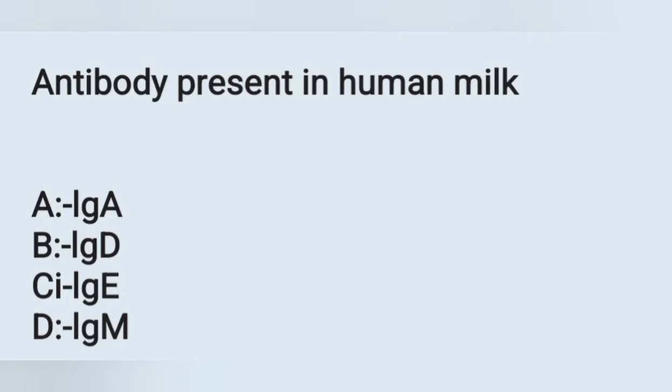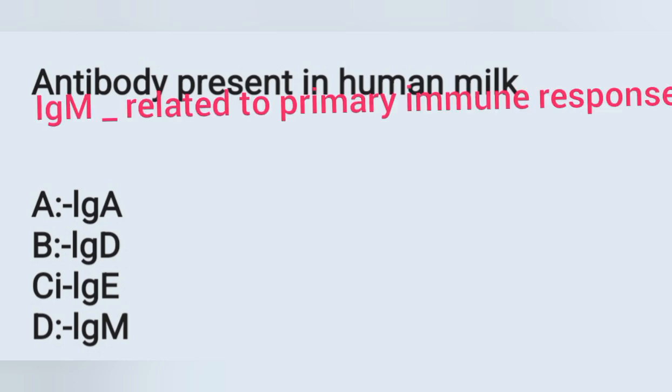And the next question. The antibody present in human milk is. Option A, IgA. Option B, IgD. Option C, IgE. Option D, IgM. The antibody which is present in human milk is IgA. Option A is the correct answer.